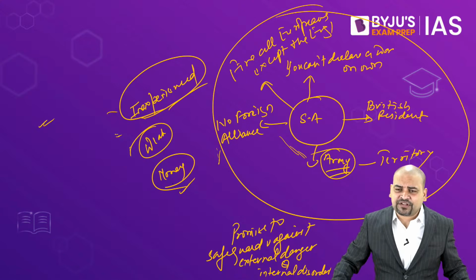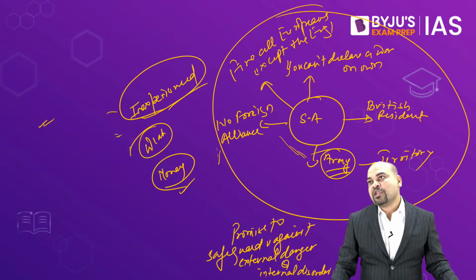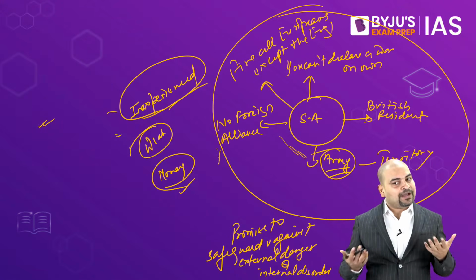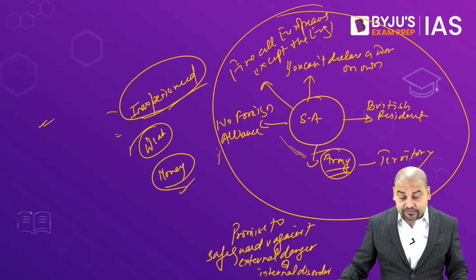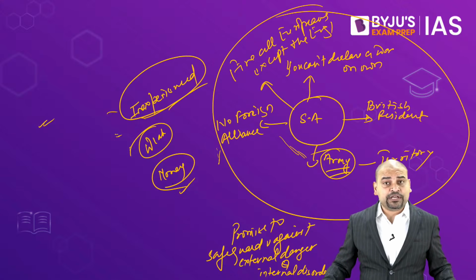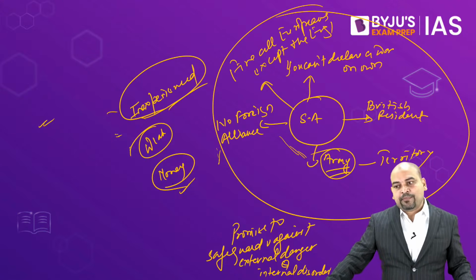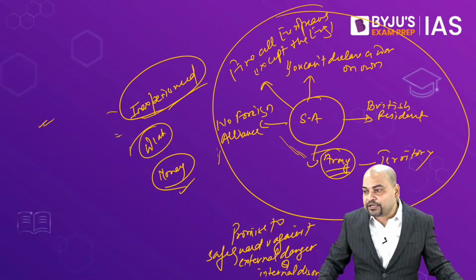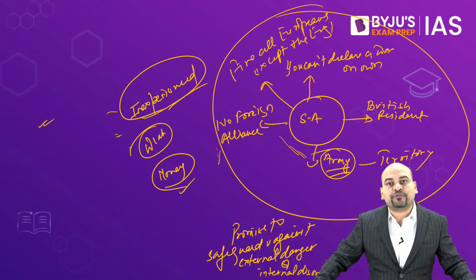Can we say the 1857 revolt is the lightning for independence? See, again, it depends. Different historians, different ideology. For example, if we talk about V.D. Savarkar, he says that this was the first war of Indian independence. Even Karl Marx says, yes, this was. But if you see people like R.C. Majumdar, the prominent historian, he says that 1857 was neither first nor national nor a war of independence.